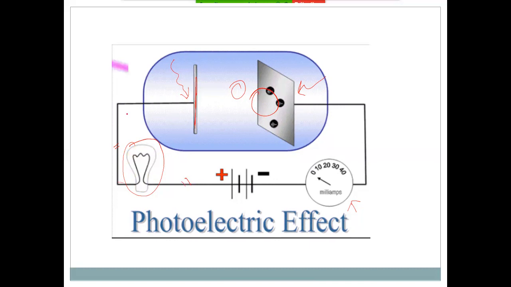Because of the flow of these electrons, photoelectric current is developed. This photoelectric current is responsible for glowing this bulb, and we can show deflection in this device here. So this is photoelectric effect.